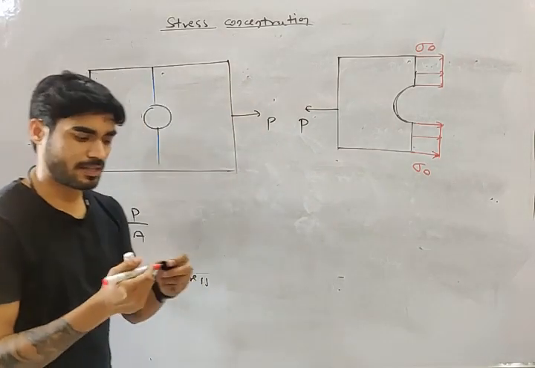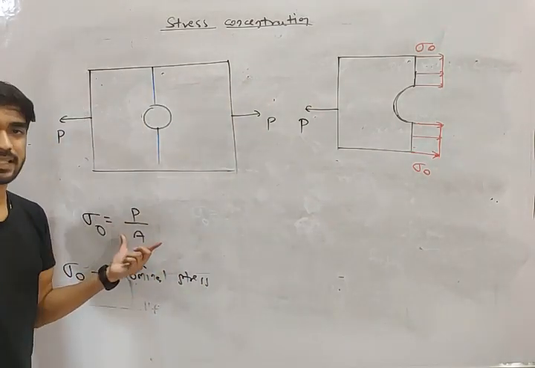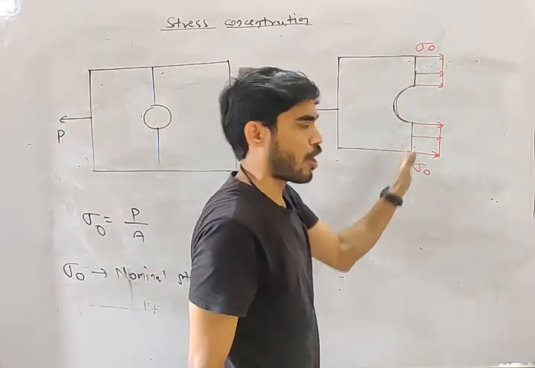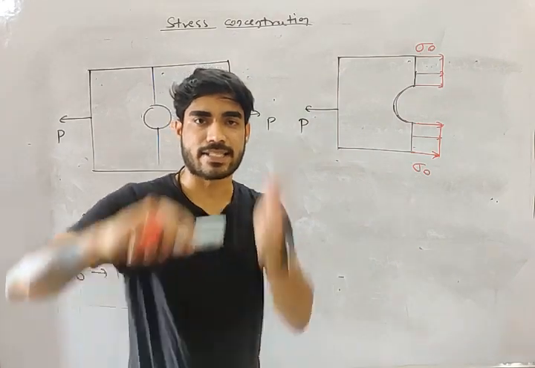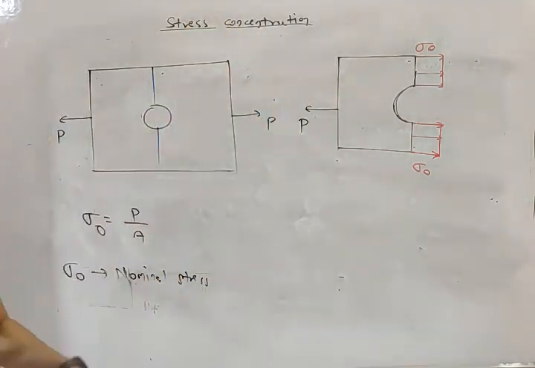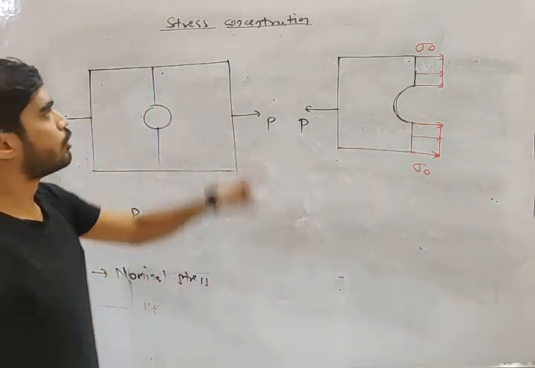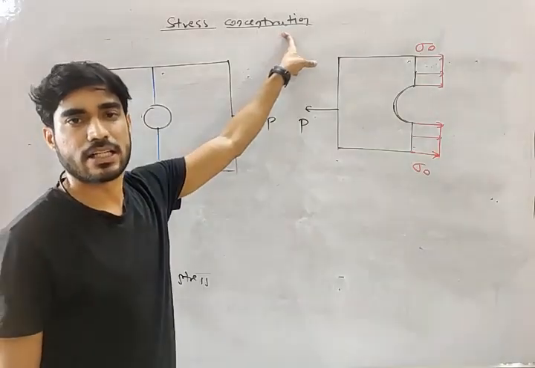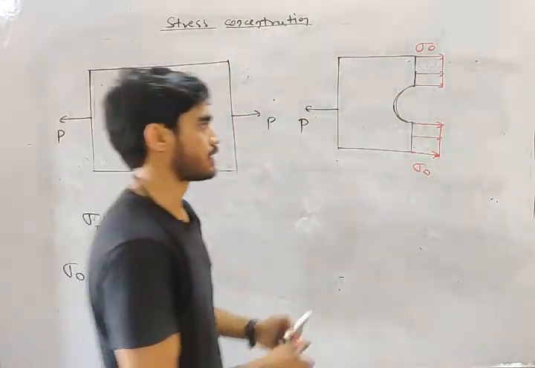So this is the assumption we made in strength of material, that if there is axial stress, it will be constant from top to bottom, right? But my friend, actually the stress will not be equal due to stress concentration. Now we will understand what is stress concentration.